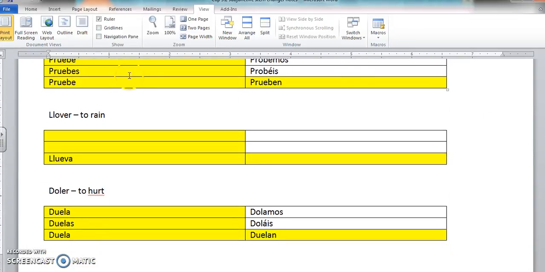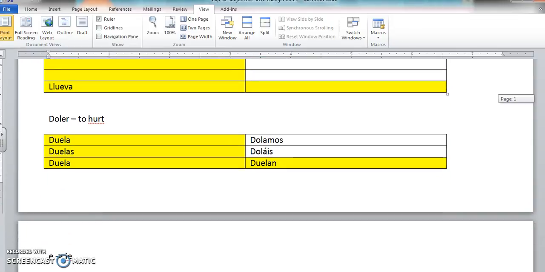Llover, O to UE. Now, I hope you know why I only included this form in the verb chart. Why do you think I can only conjugate llover in the usted form? Yep, because there's only one thing that can rain, it. It rains. I can't say I rain or you rain. Only it can rain. And then doler, O to UE, inside the boot, and it stays as an O outside of the boot.